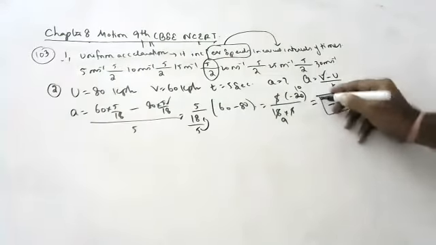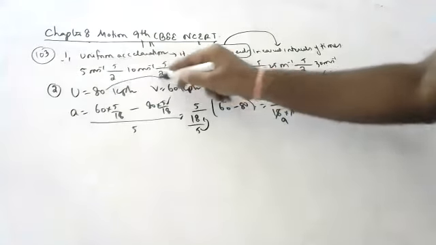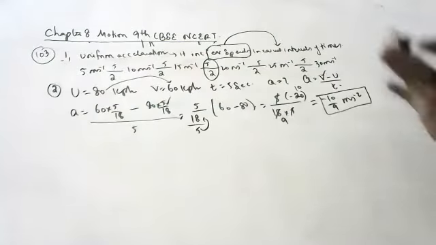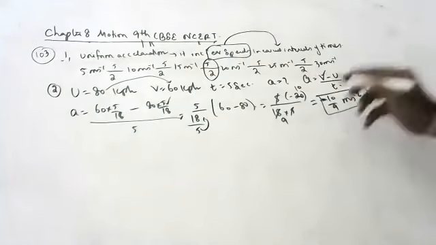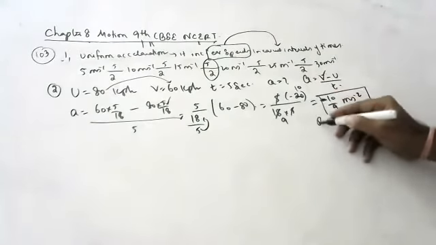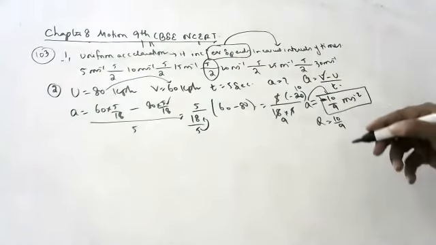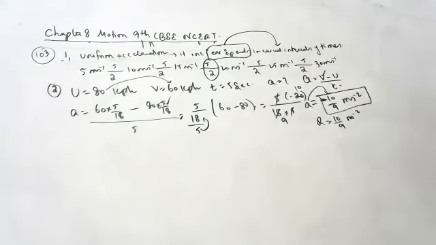Why are you getting the answer in minus? Because it is a retardation. Because from more speed it is coming to less speed, it is retardation. Acceleration is minus 10 by 9. Retardation is 10 by 9 meter per second square.